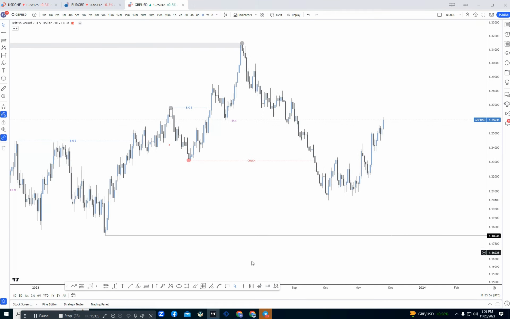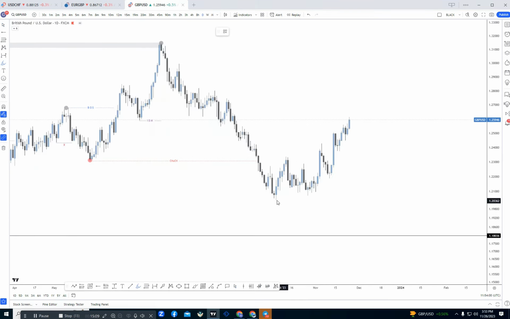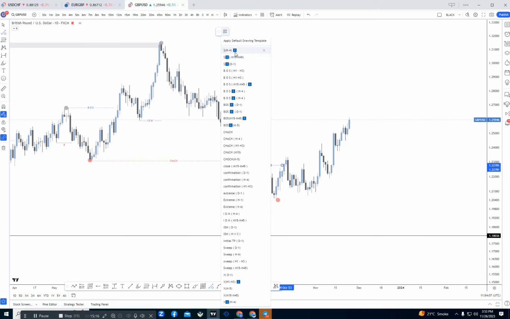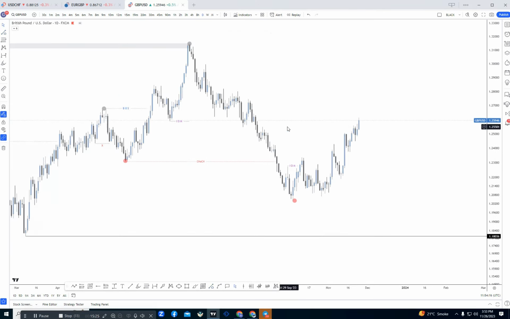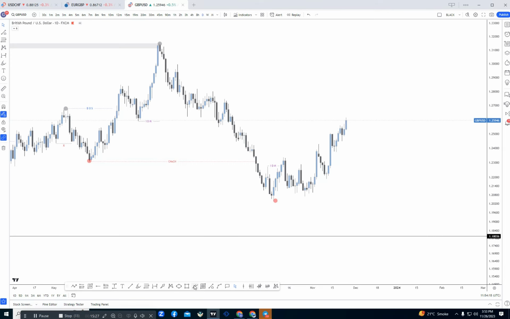Now after the change of character, if we see at that point, after that low, the market has successfully taken out the previous high. So this high will act like an inducement. Let me mark it. So here is our inducement. Now after the inducement, we can simply sell the market from our extreme or decimal POI.